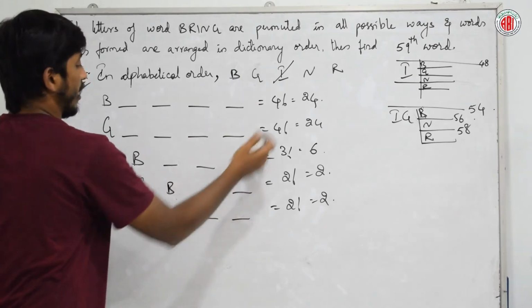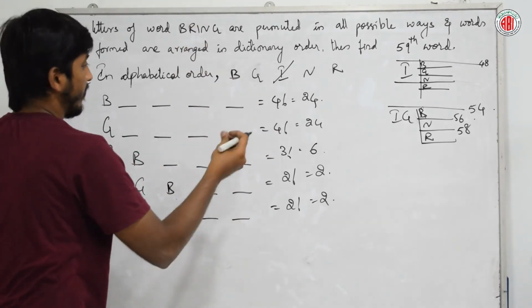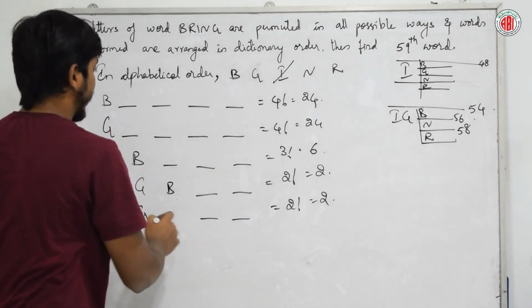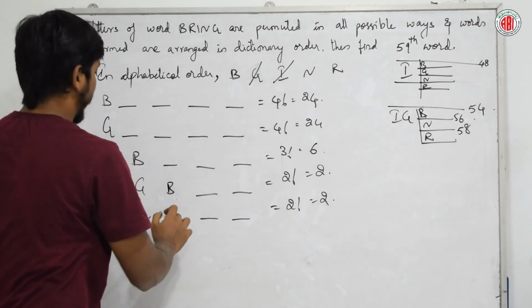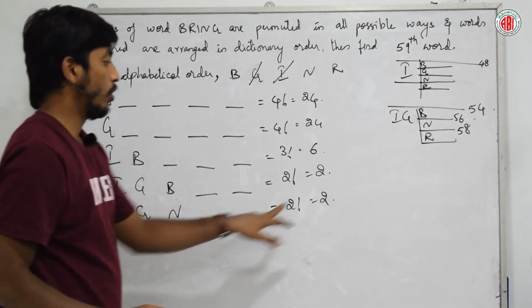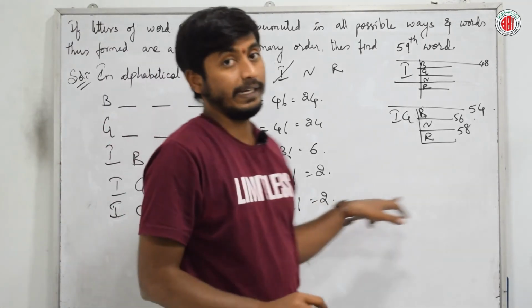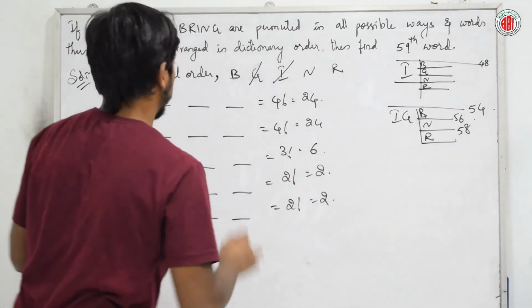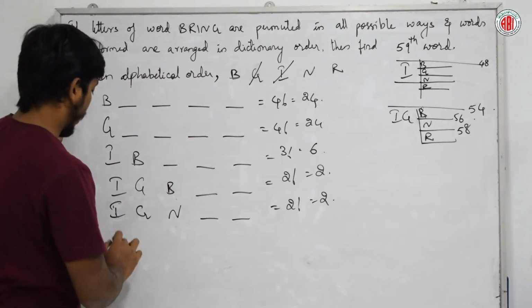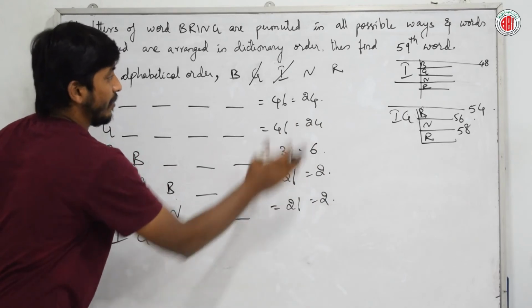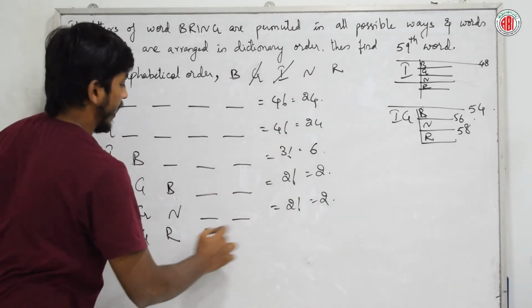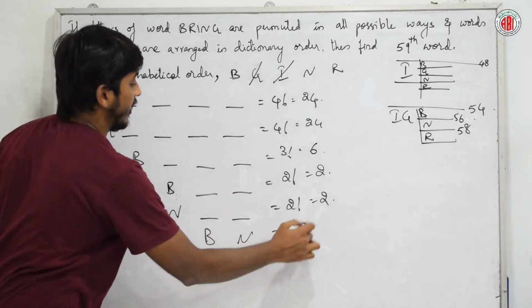Okay, so these 2 elements, it is not possible, which is 56. After that, G is done, right? After that, N we have to take 2 elements. It is 58. So it is not possible. After that, we have to go to R, which is IGR. Obviously, the next element itself, B, N. That will be my 59th word.